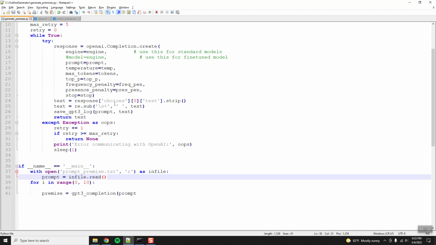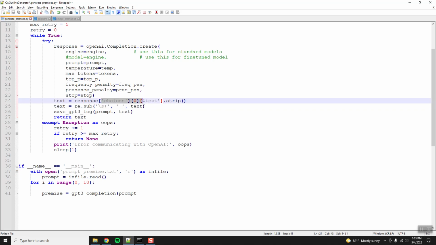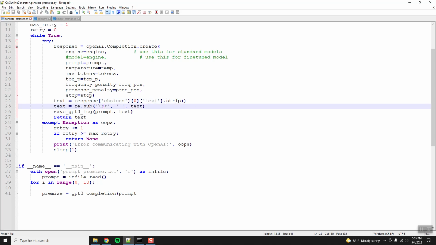Okay. Oh, and another thing I forgot is what I do is I grab the output and I strip it, so that removes all white space from the edges, and then I also do a regex swap replace for any additional white space and just replace it with an individual space.